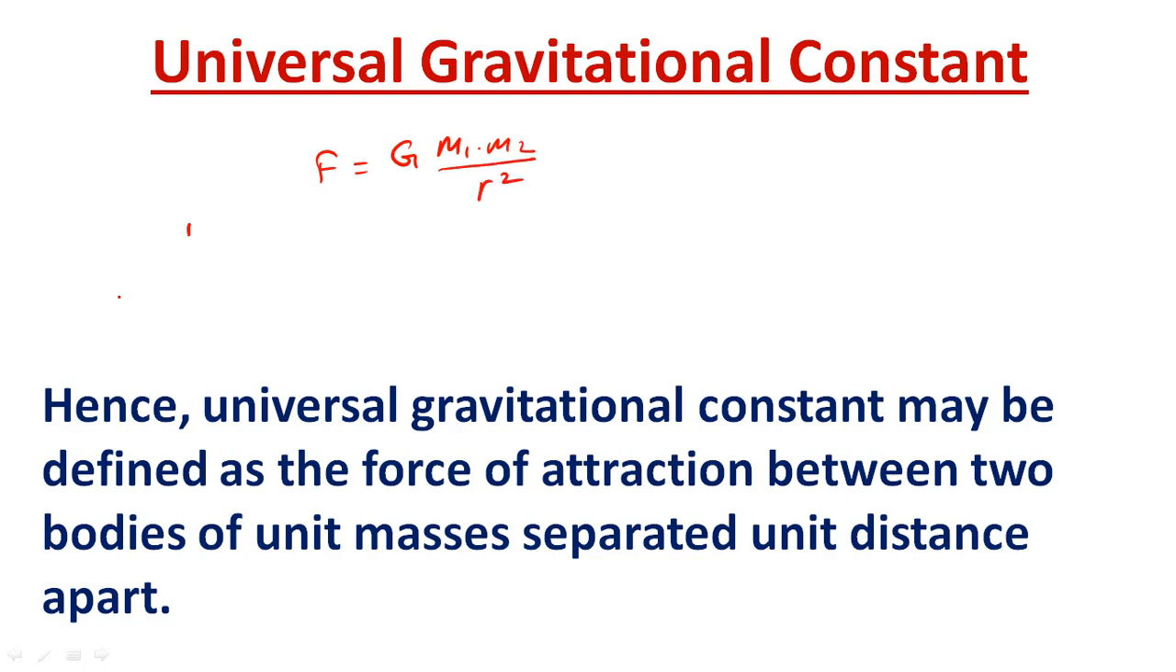So if m1 equals m2 equals 1 and r equals 1, then we will get F equals G. Hence the universal gravitational constant may be defined as the force of attraction between two bodies of unit masses separated unit distance apart.